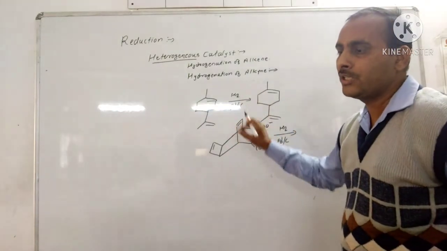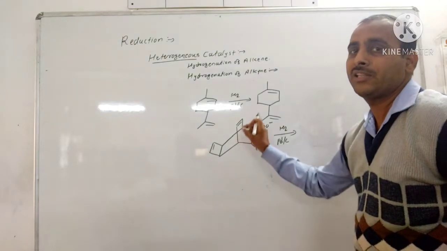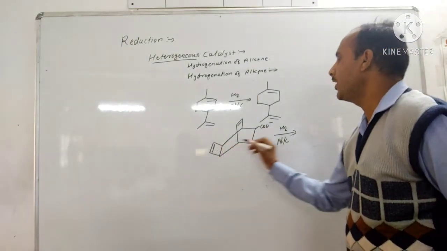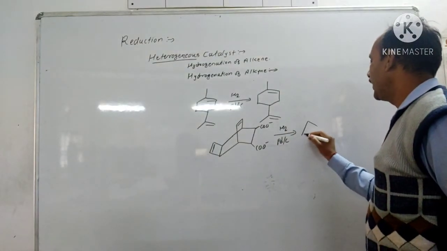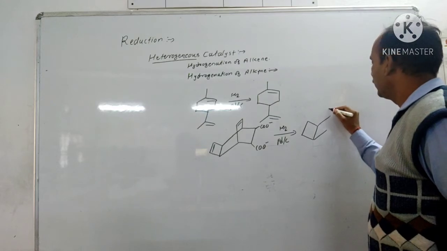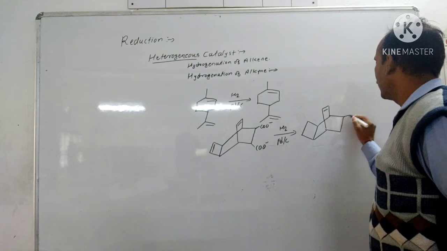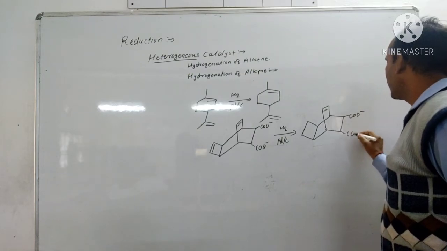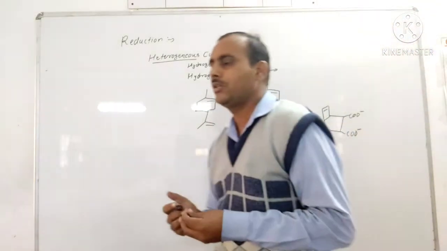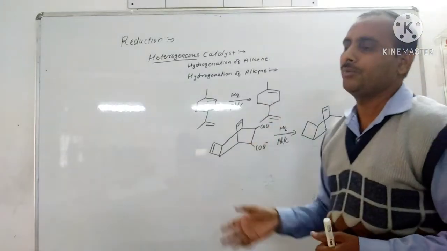Again, the exo double bond is reduced faster than the endo double bond. So this is the endo double bond and this is the exo carbon-carbon double bond, and therefore it gets easily reduced. COO minus. Instead of this double bond, the exo double bond gets reduced easier than the endo carbon-carbon double bond.